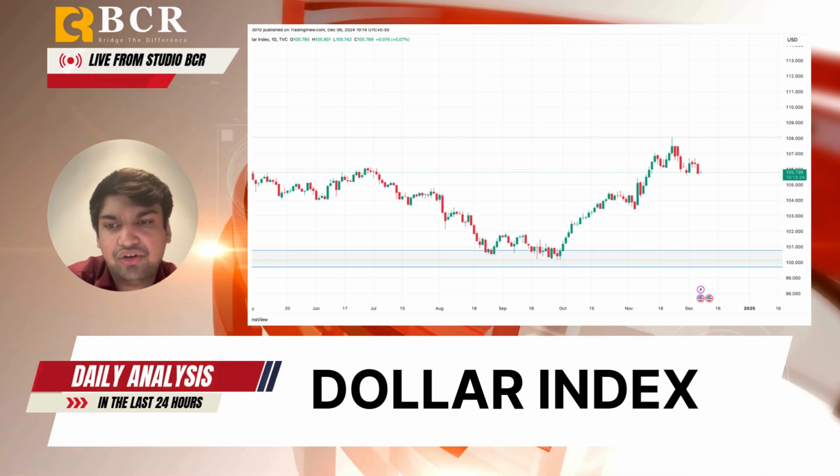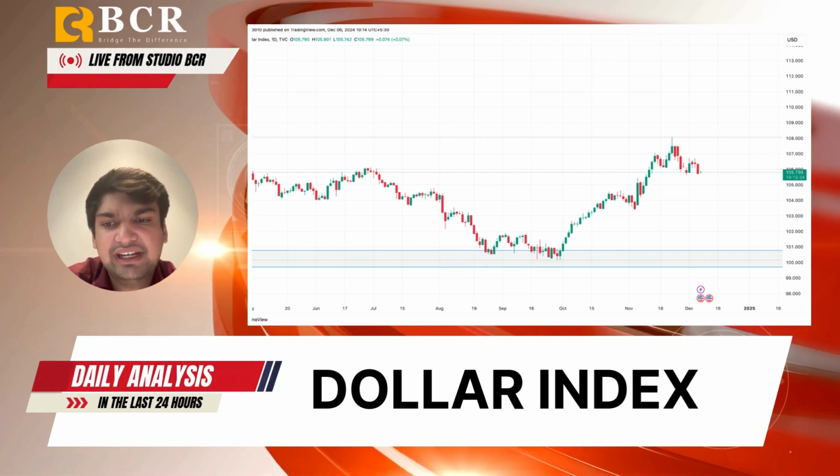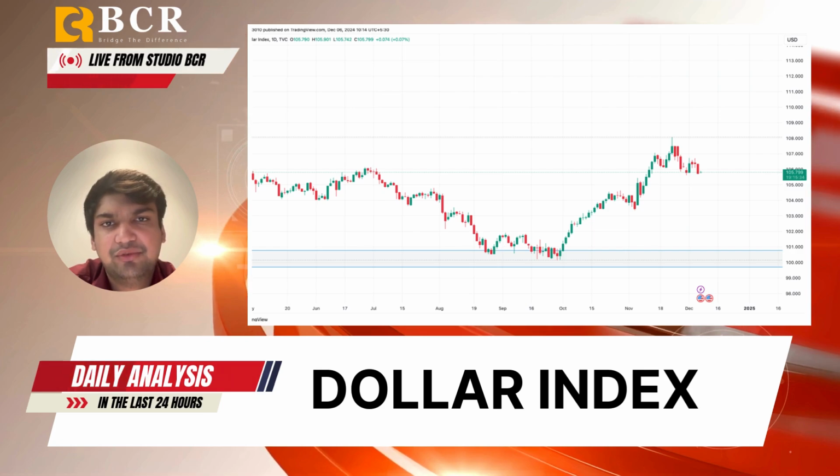Now let's talk about some trade suggestions. So you can short the US dollar near 105.88 and the stop loss could be 106, and the first target would be 105.5 and the second target would be 105.40.